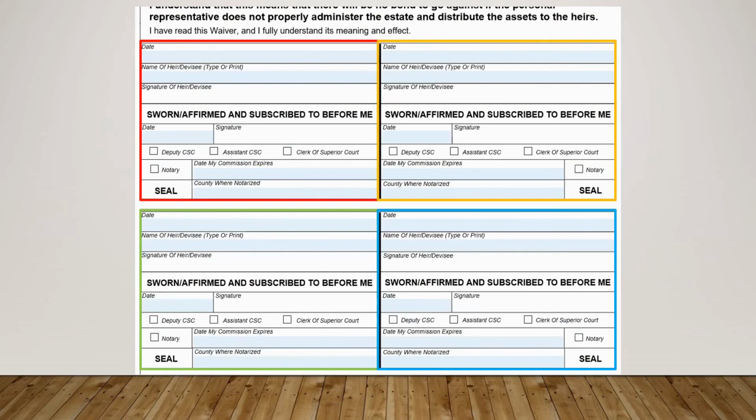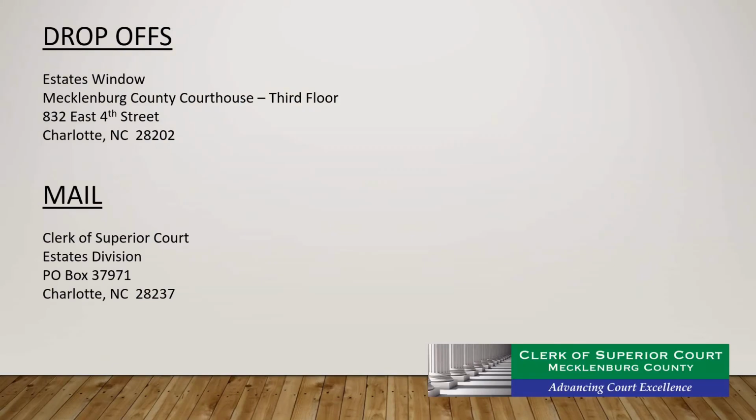When the form has been completed, it may be returned to the personal representative so that it may be submitted with the rest of the personal representative's paperwork. If the personal representative's other paperwork has already been submitted to the clerk's office, then the form may be either brought to the Mecklenburg County Courthouse and dropped off, or it may be mailed to the following address: Clerk of Superior Court, Estates Division, P.O. Box 37971, Charlotte, North Carolina 28237.